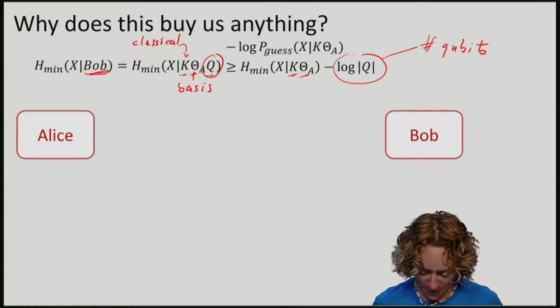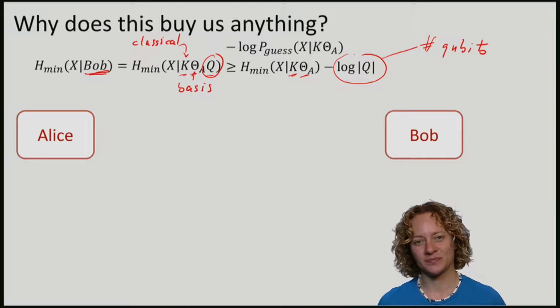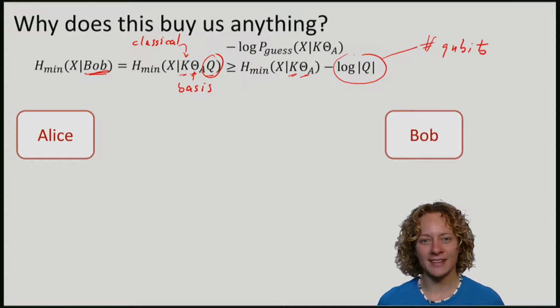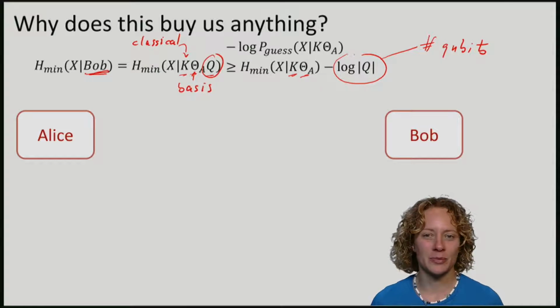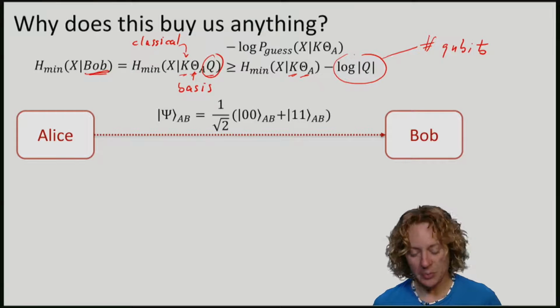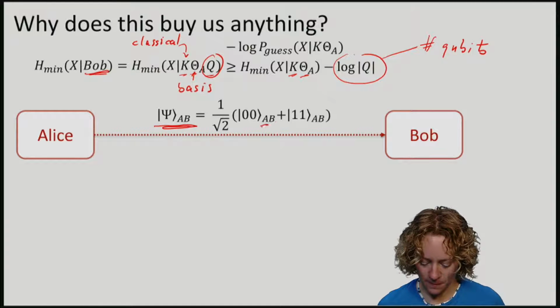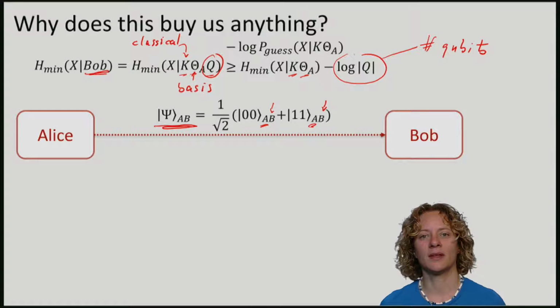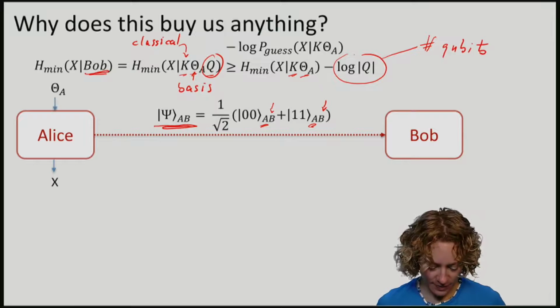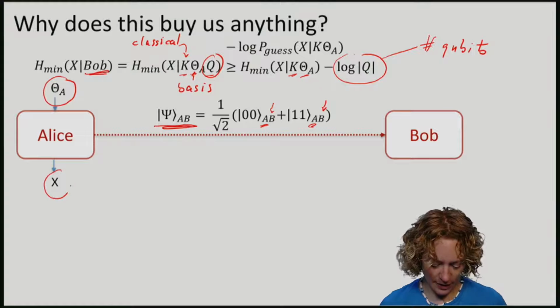Remember that the min entropy depends on the probability of guessing the string X. So let's think about the probability of guessing X in just one instance of the protocol. In one instance, Alice prepares an EPR pair, namely this one. She keeps A and she sends B to Bob. Alice picks a basis, theta, and gets a measurement outcome, X.